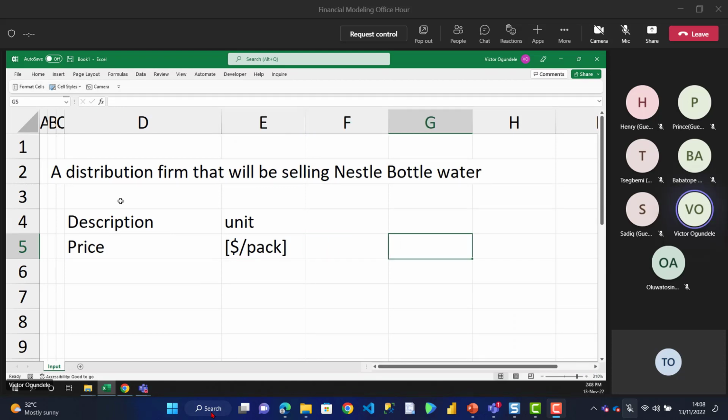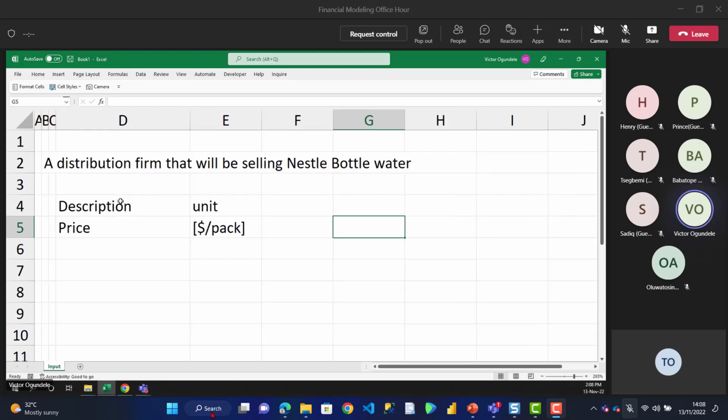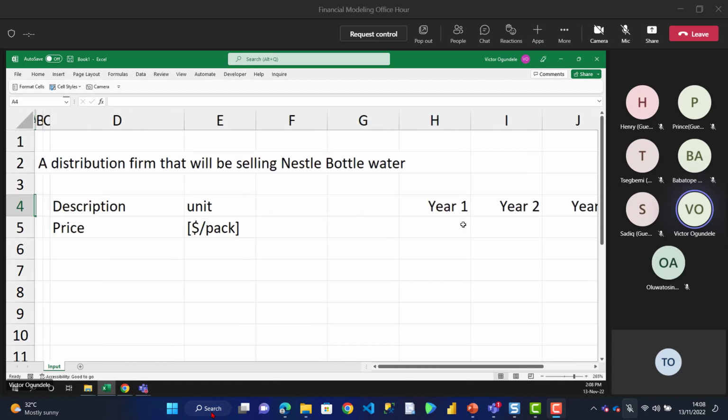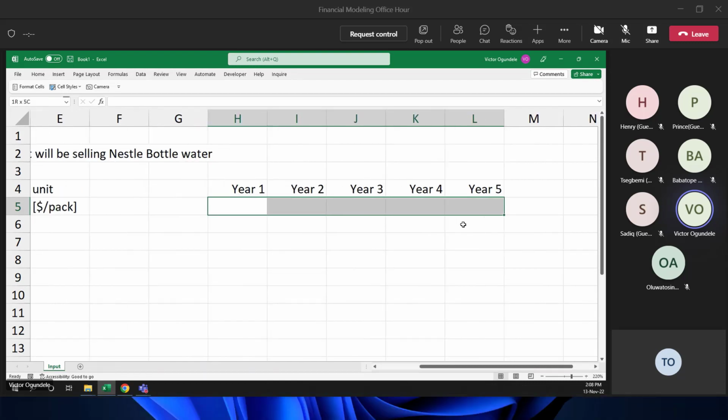Now, in our typical way of building our model, you need to create a period. So maybe I'm saying for my model, I will have, let's say, year one. I'm going to drag it for just like 5 years. So let me align this to the right. So I'm saying, hey, what will be the price we'll be selling this pack in year one, year two, year three, year four, and year five.